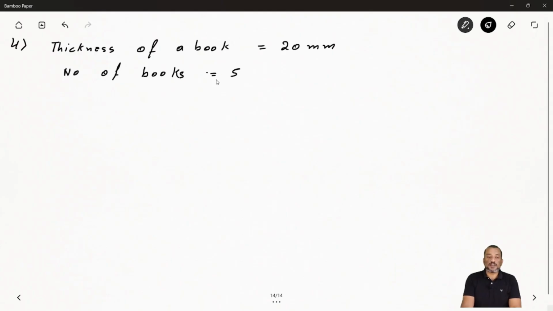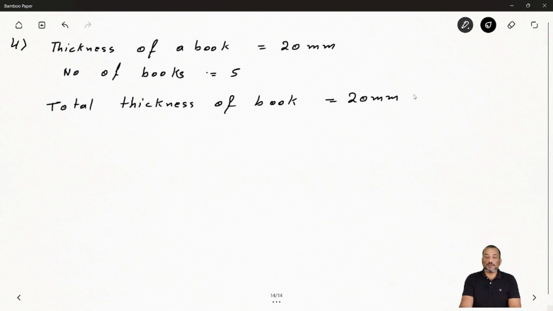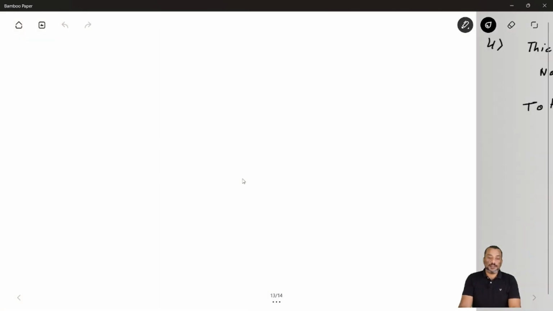So total thickness of the books is equal to 20 millimeter times 5. So you will get what? 100 millimeter.